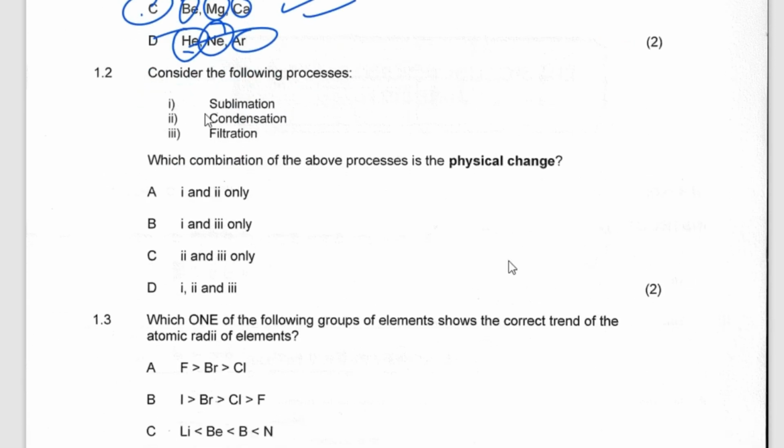Consider the following processes: sublimation, condensation, filtration. Which combination of the above processes is a physical change? All of them are physical changes. There is no chemical change here. There are no new substances formed. This is just a change of the state or shape or texture. So I'm looking for 1, 2, 3. So the answer is D. So you get the marks there.